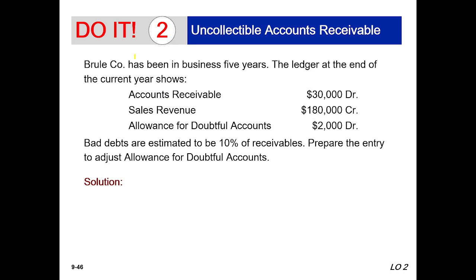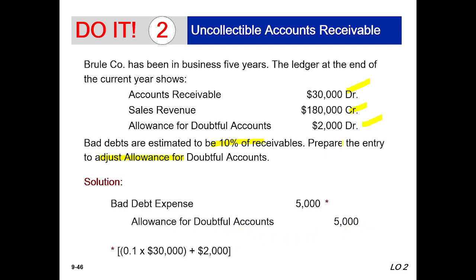Okay, do it. Borul company has been in business 5 years. The ledger at the end of the current year shows account receivable debit, sales revenue credit, allowance for doubtful debit. Bad debts are estimated at 10% of receivable. Prepare the entry to adjust the allowance for doubtful debts. So bad debt expense debit and allowance for doubtful credit. That means 30,000 account receivable, 30,000 and this is the 10%. So 30,000 at 10% is $3,000 plus this $2,000, so total $5,000.